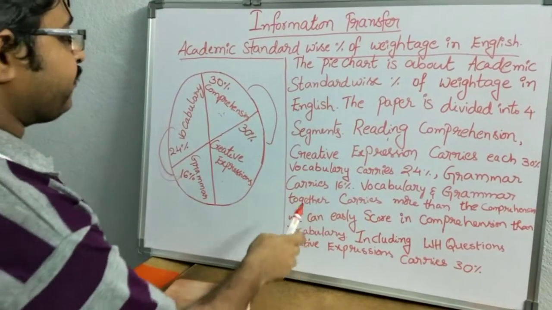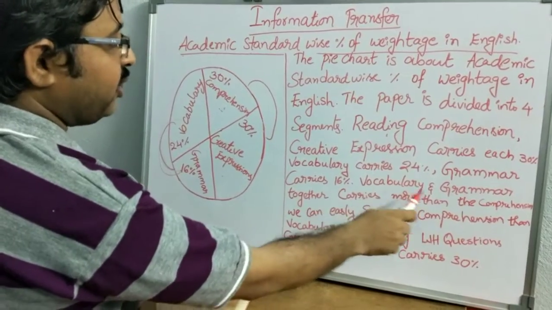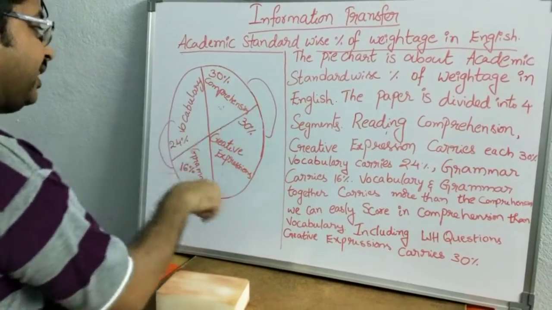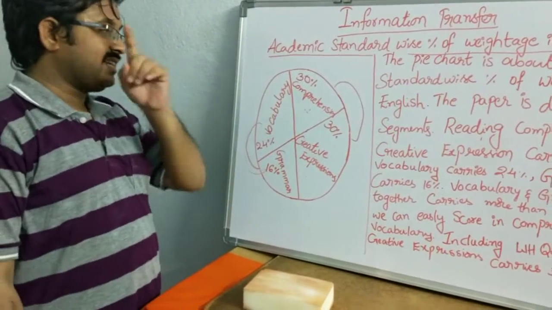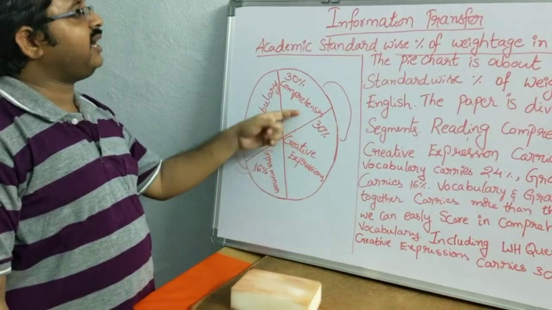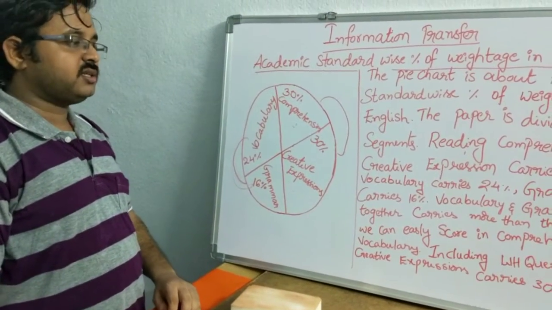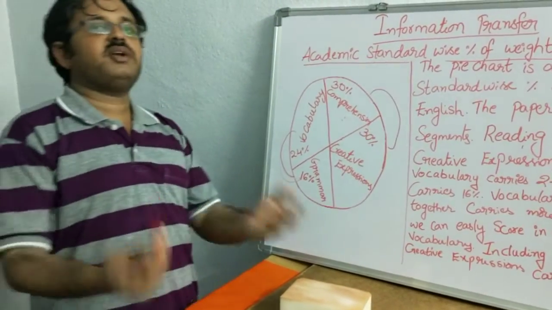Again, vocabulary carries 24%, grammar carries 16%. Vocabulary and grammar together carry more than either reading comprehension or creative expression. In the question paper they were given together as one section, section B. So that is higher than either reading comprehension or creative expressions. So dear students, you need not feel bad. You need not work very hard for this.